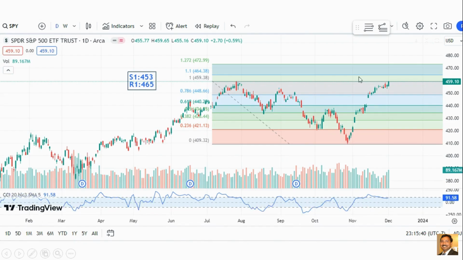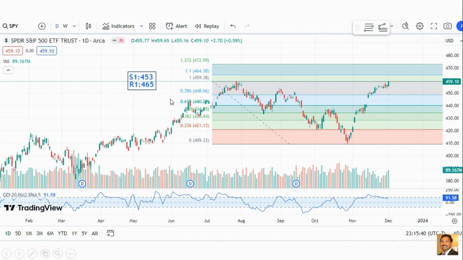And on the daily chart, right now it is at the 459 level, and the CCI is going down a little bit, but the volume is up. So volume and candles are good. If it breaks this level at 459.38, and if it is a fake break, then I'm expecting the reversal at 464.38. This is what happened in the QQQ. I'll share the chart soon.